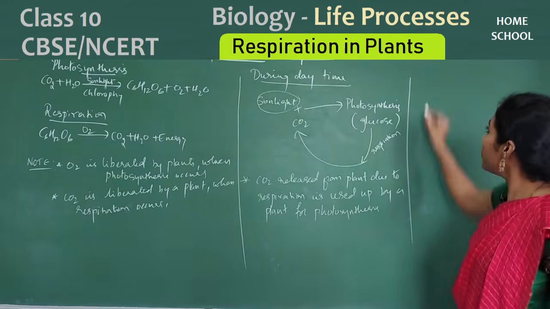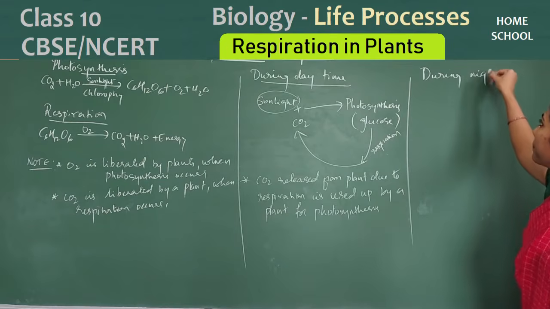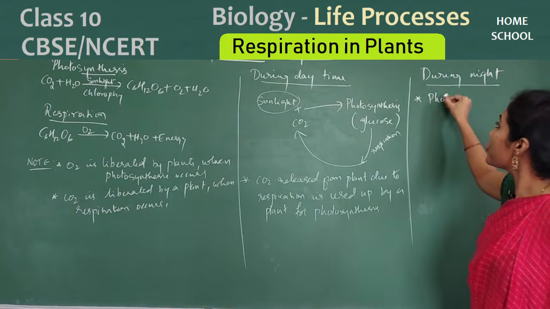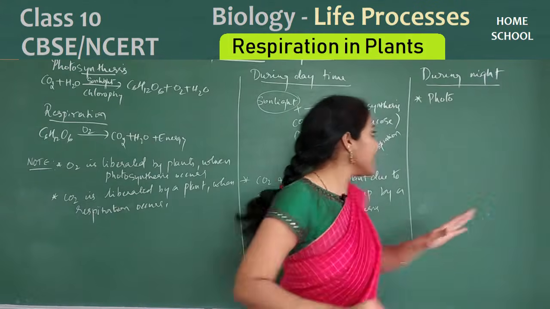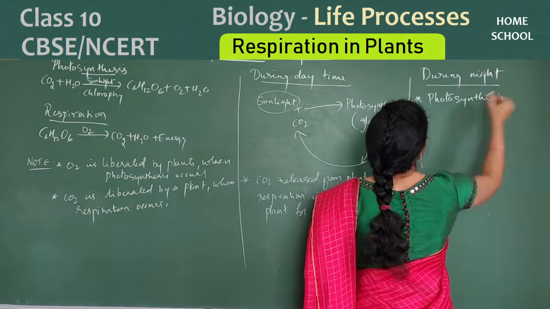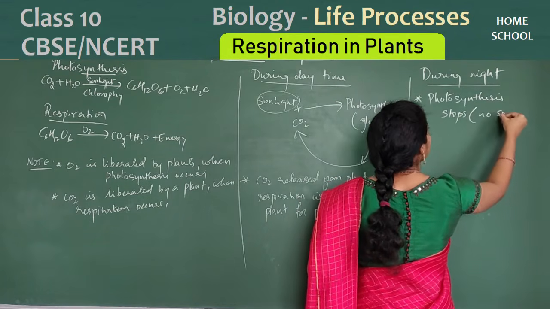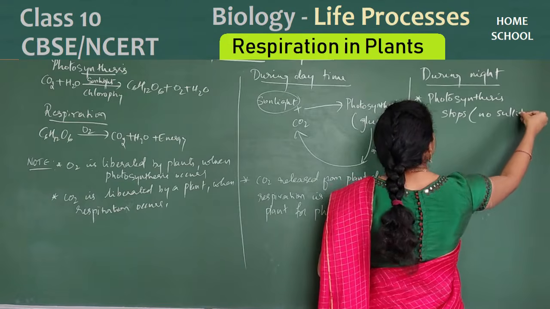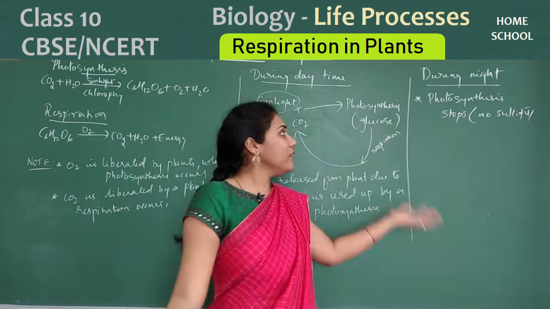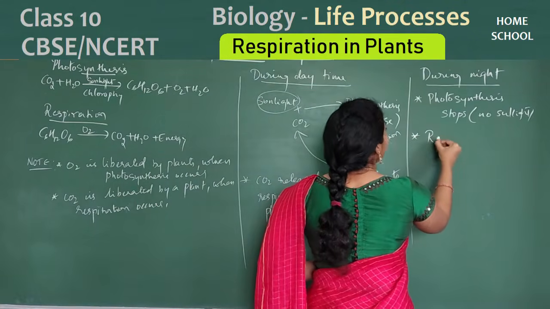But during nighttime, what happens? Photosynthesis stops because there is no sunlight. Photosynthesis can occur only if you have sunlight. At night sunlight will not be there. Photosynthesis stops, but respiration keeps happening.